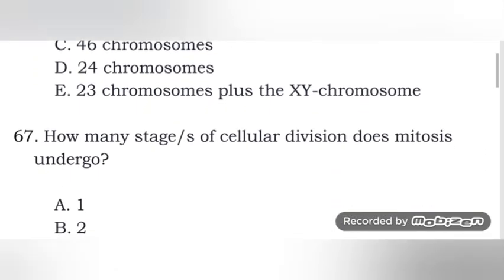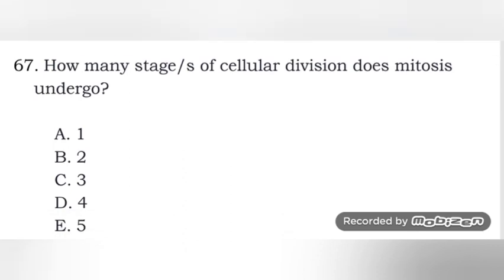Next one, how many stages of cellular division does mitosis undergo? Mitosis has only one cellular division. It only divides once, because meiosis divides twice.